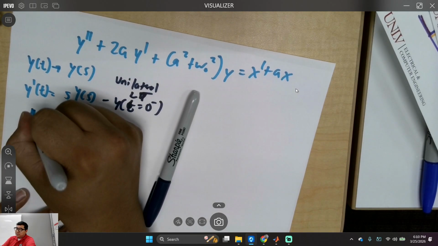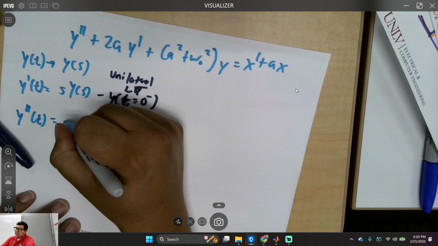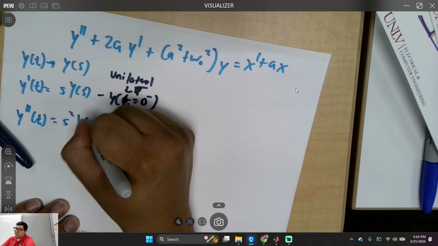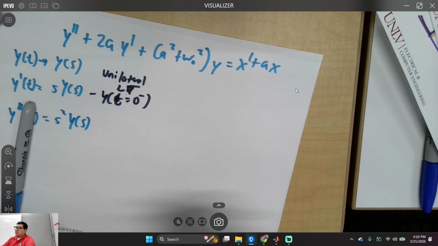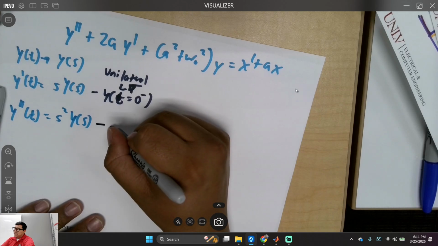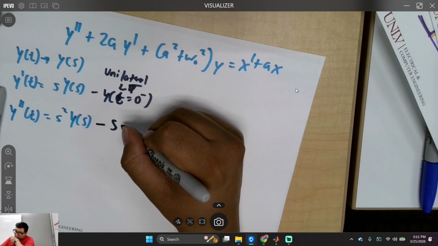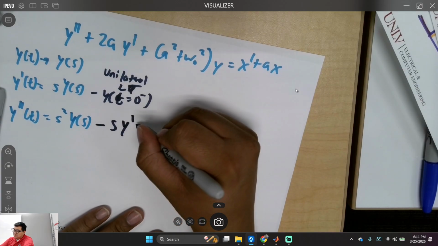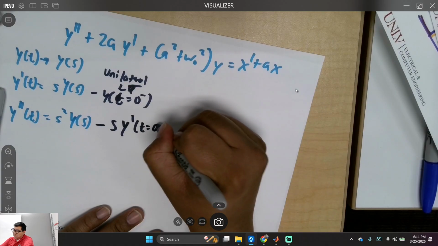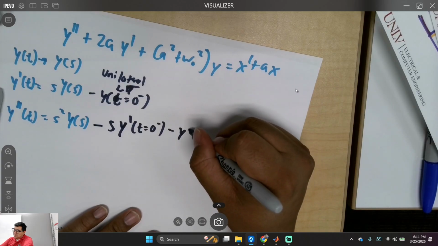What about this one? We're going to have s squared Y of s, and then for the unilateral Laplace transform, we're going to have minus s y of 0 minus, minus y prime of 0 minus. Yeah, I think this is what it was.